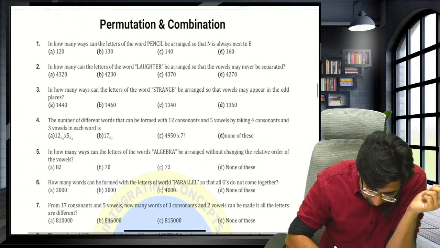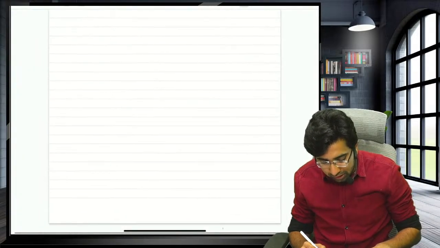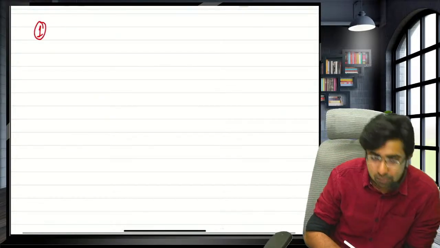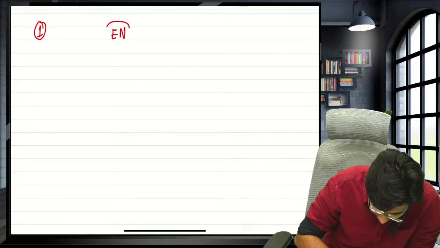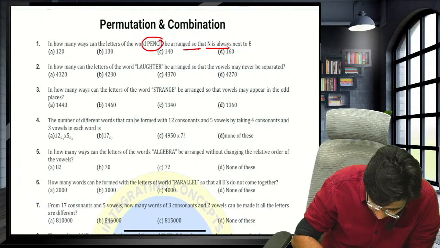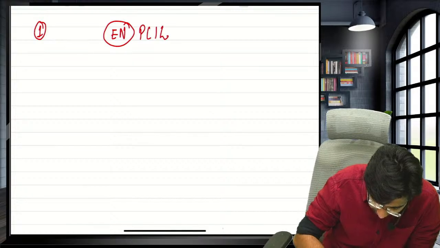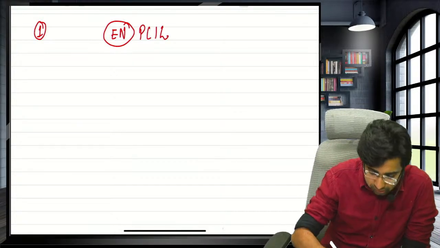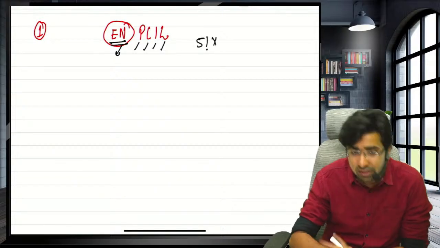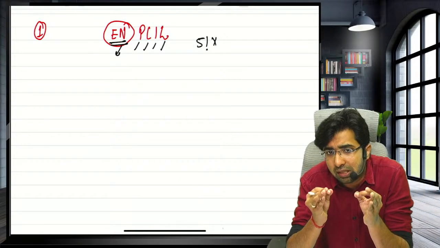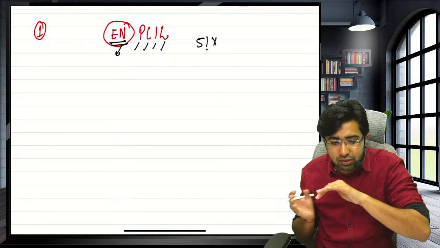Guys, in how many ways can the letters of the word PENCIL be arranged so that N is always next to E? As we know, the logic number 2 we discussed earlier: whenever the question demands something to come together, we put them in one box. N is always next to E. What is left? P, C, I, L. Let's count the things: 1, 2, 3, 4, 5. 5 factorial. Should I apply the arrangement inside the box? No, you cannot, because next means only forward. Next does not mean backward.